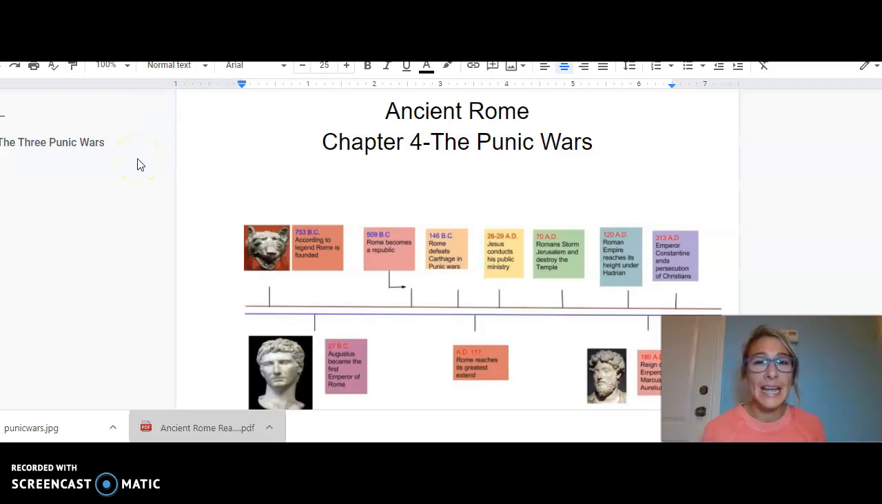Good morning, students. Today, for history, we will begin reading Chapter 4, the Punic Wars. Let's take a look at the ancient Rome timeline.